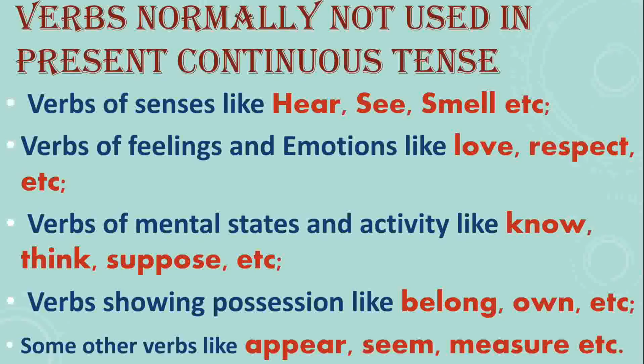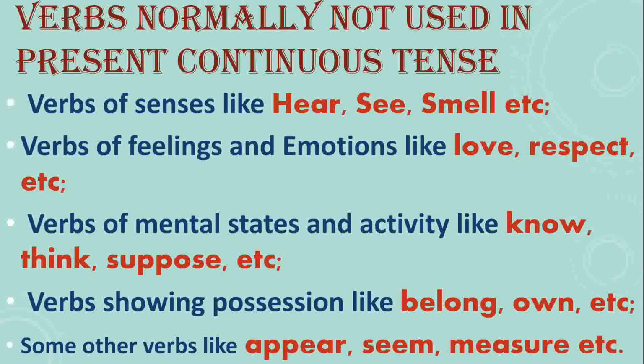Now, why cannot we use these verbs in present continuous tense? Listen to me. These verbs usually describe states, our state, rather than action. And since there is no action performed, if there is no action, we cannot start it, we cannot stop it, we cannot continue this, because we can continue our action only. But is this action?